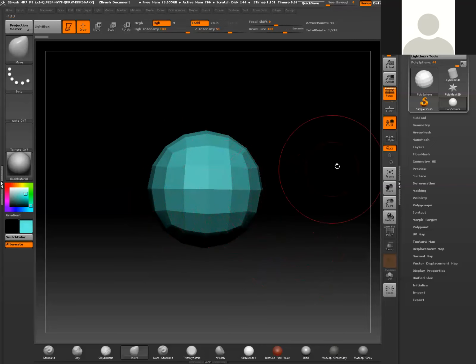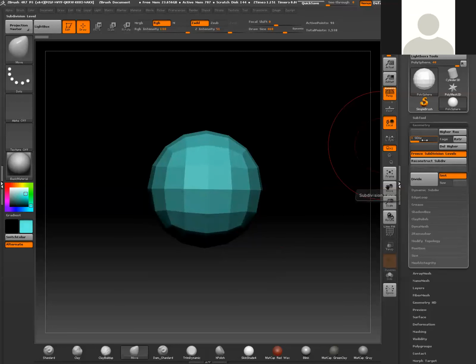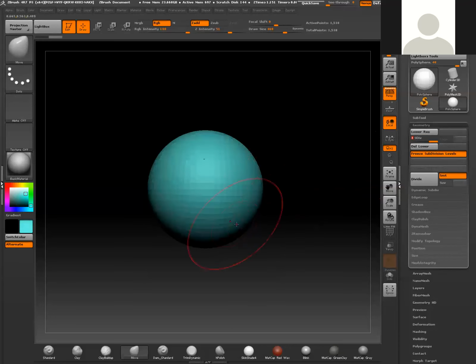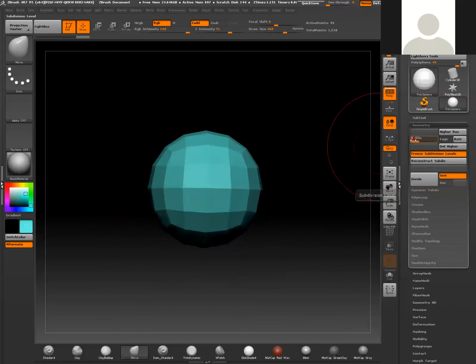So what I'm going to do is go into my geometry menu, and if you notice, there's actually subdivisions applied here. Now this is another menu we'll explore a little more in depth, but for right now, what's important is that you understand the difference here. If I slide this little slider all the way to the far right, you'll see that it's now placing this geometry in the highest subdivision level that's assigned to it, which currently is 3. If I go to the middle, it sets it to 2, and so forth. We were at 1, right?